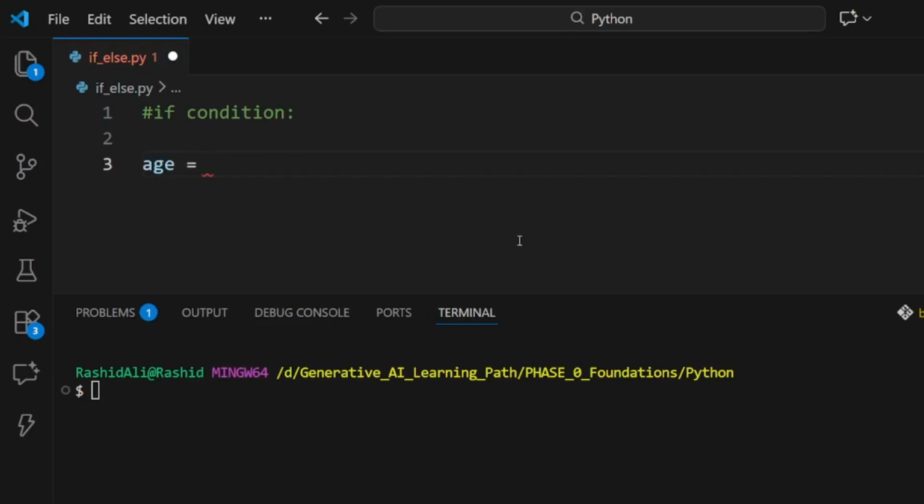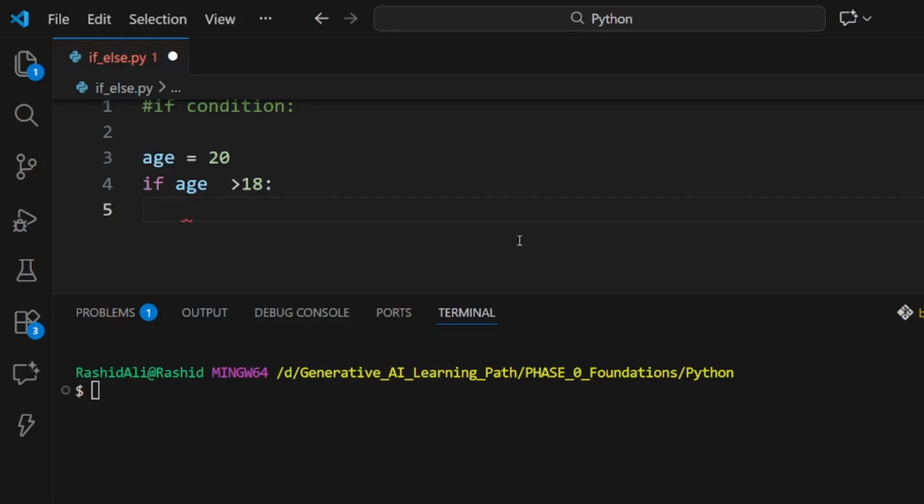First of all, we will initialize a variable, that is age. Now we will use it in our condition to check whether it is more than 18 or less than 18. To check it, we will write the condition. You can see first we wrote our if keyword, then a condition, whether it is under 18 or above 18, and after it we write a colon, and then skip 4 spaces.